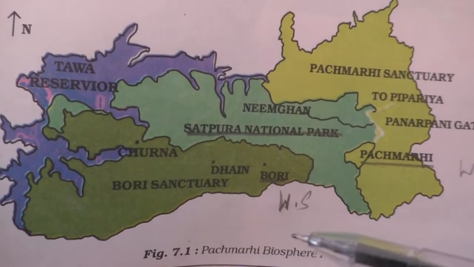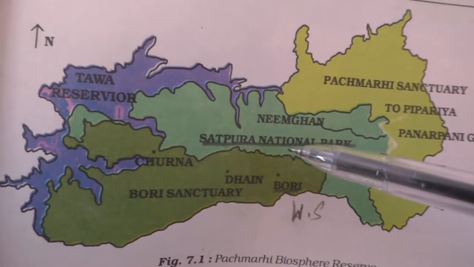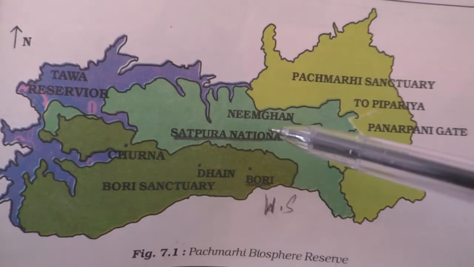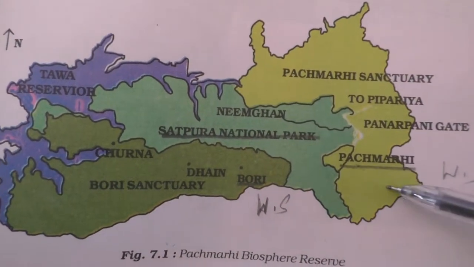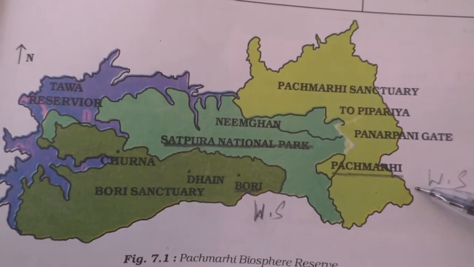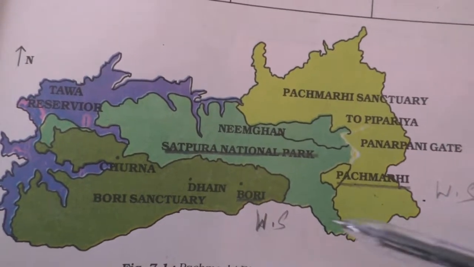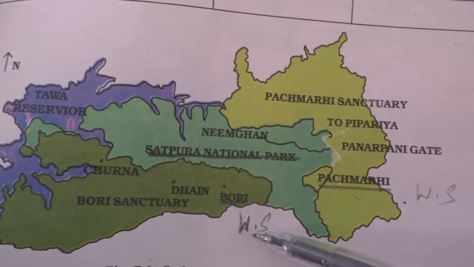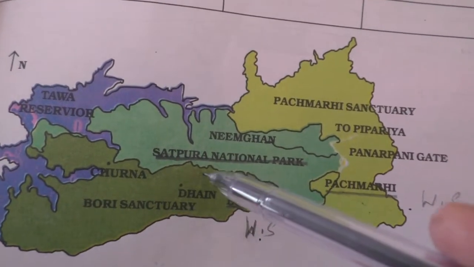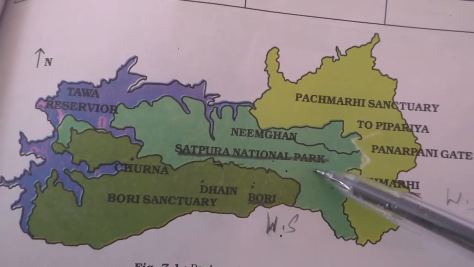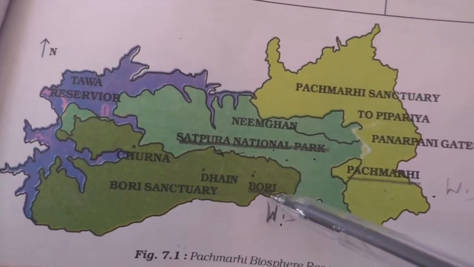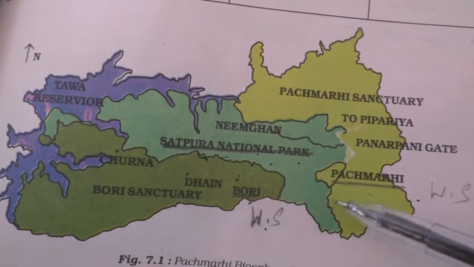Look children, this is Pachmari Biosphere Reserve, which is in Madhya Pradesh. Two wildlife sanctuaries, Pachmari Wildlife Sanctuary and Bori Wildlife Sanctuary, are there. And this is famous for Satpura National Park. Satpura National Park, Pachmari Biosphere Reserve and Bori